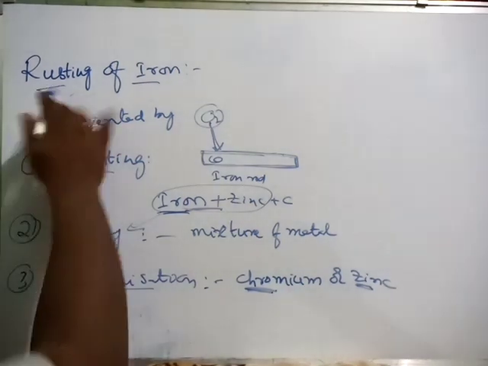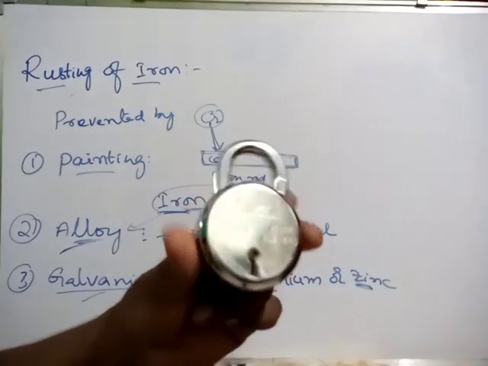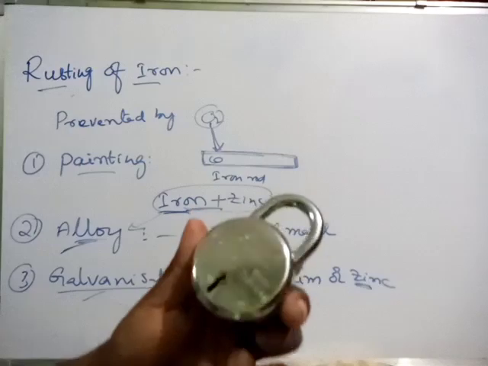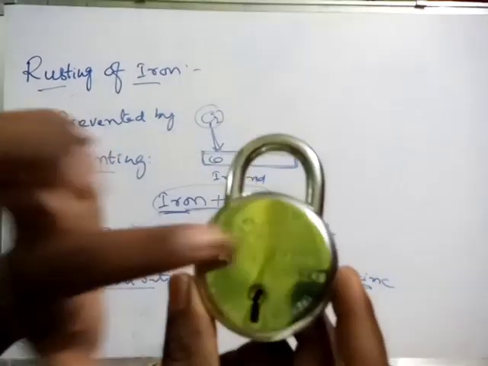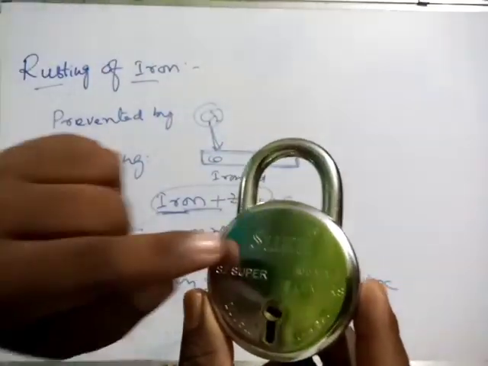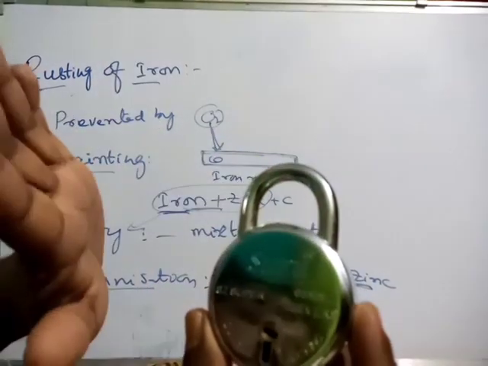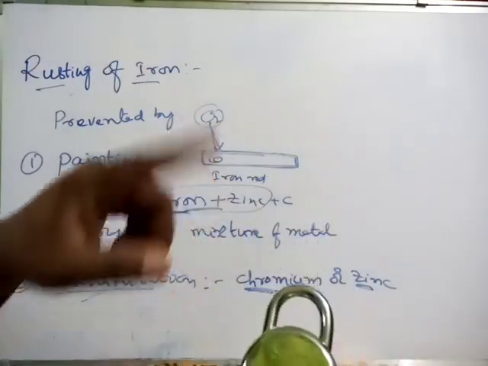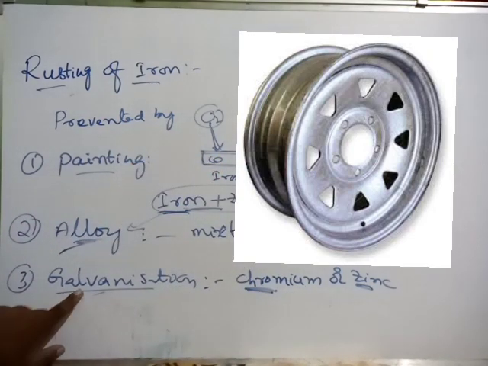That's why rusting of iron will be minimized. For example, see this one, this is a lock. Okay, so it is very shiny, no? It is very shiny because this is made of iron only, but this coating is zinc or chromium coating. That's why it cannot be rusted easily. Like this, wheels or rims of the vehicles also go through the process of galvanization.